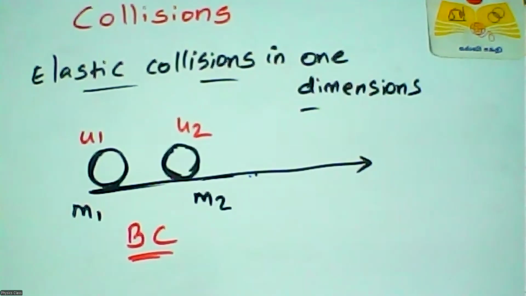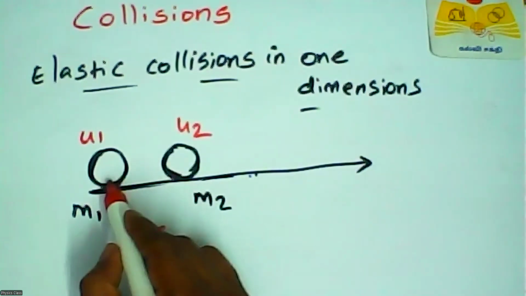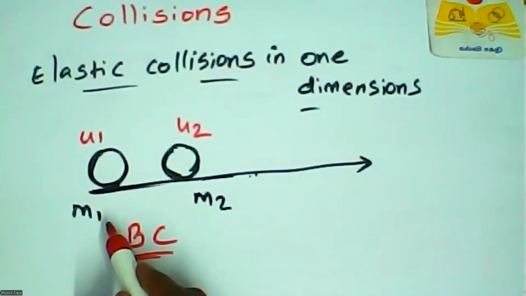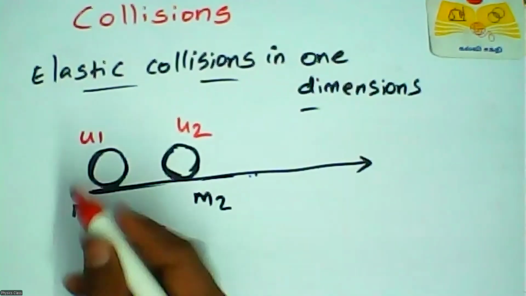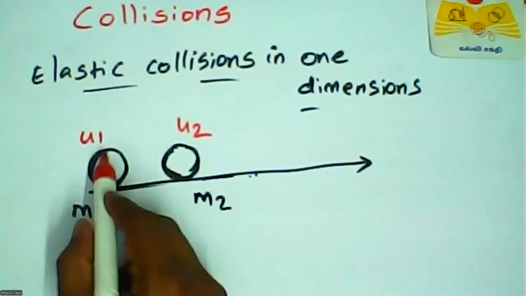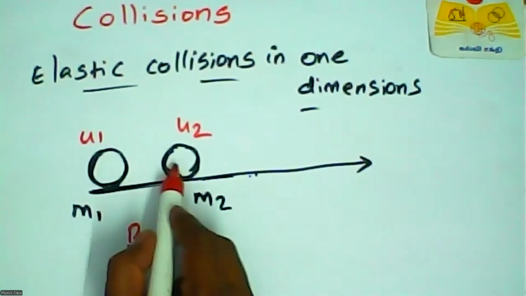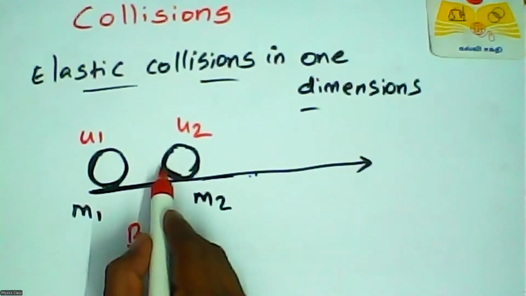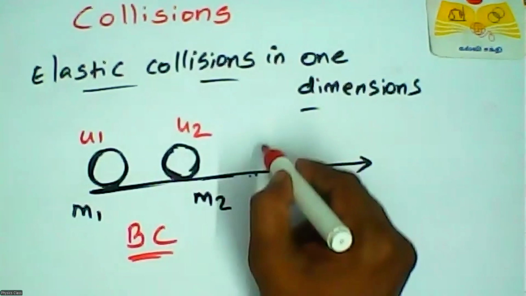After traveling in this direction, these two objects will collide, because the speed of this object is greater than this one. So this object will go here and collide with that object, at a later time.